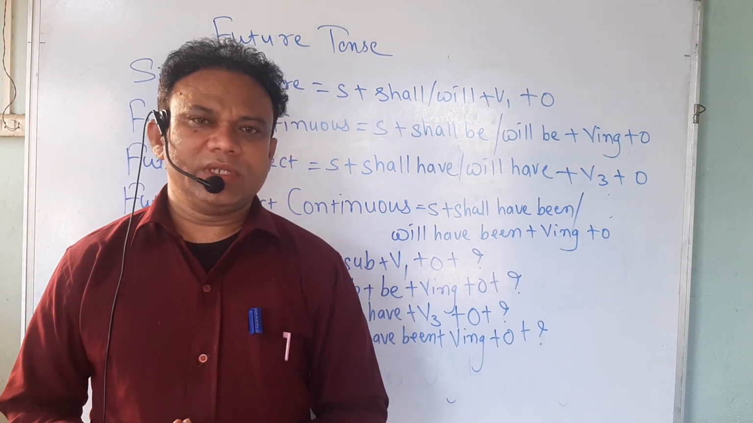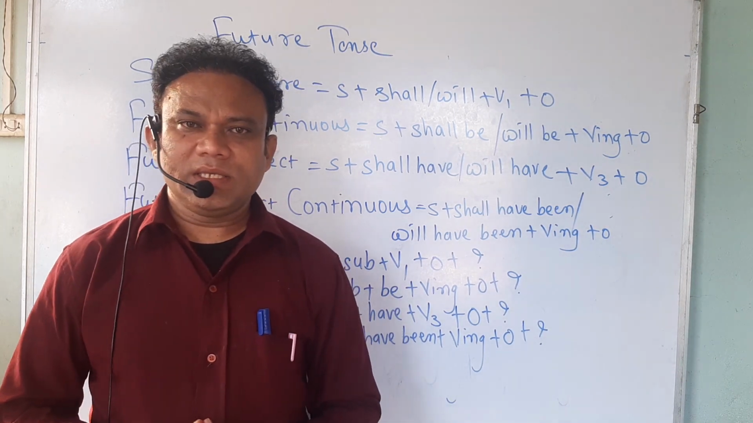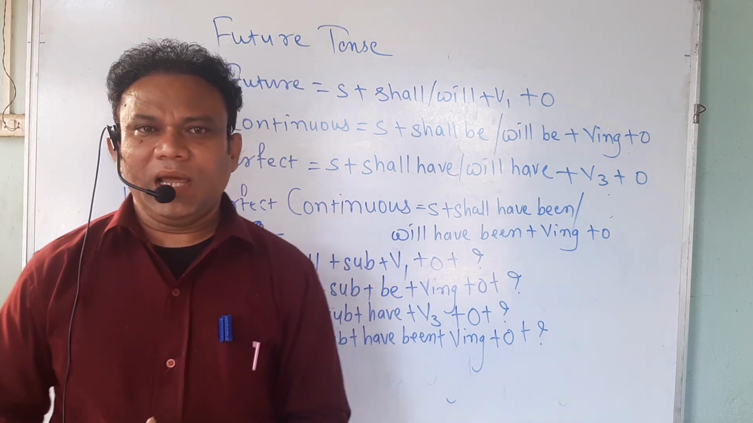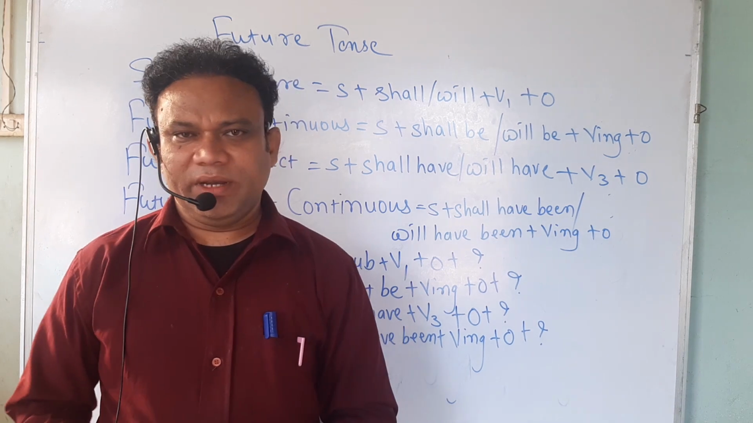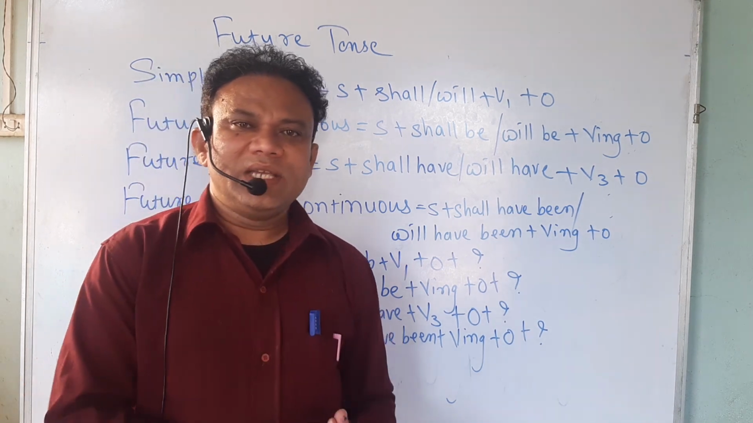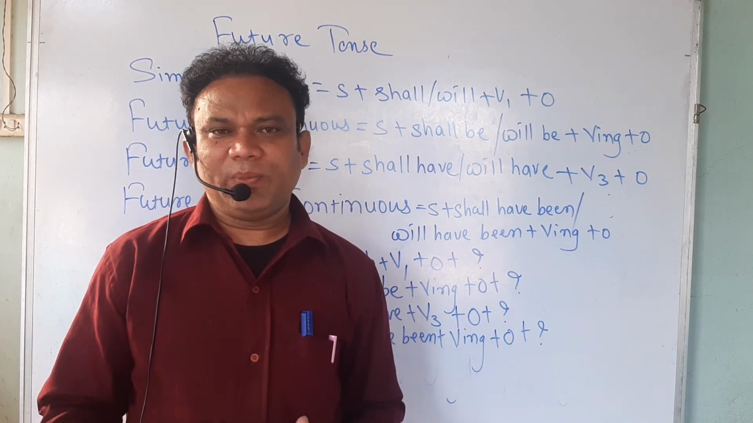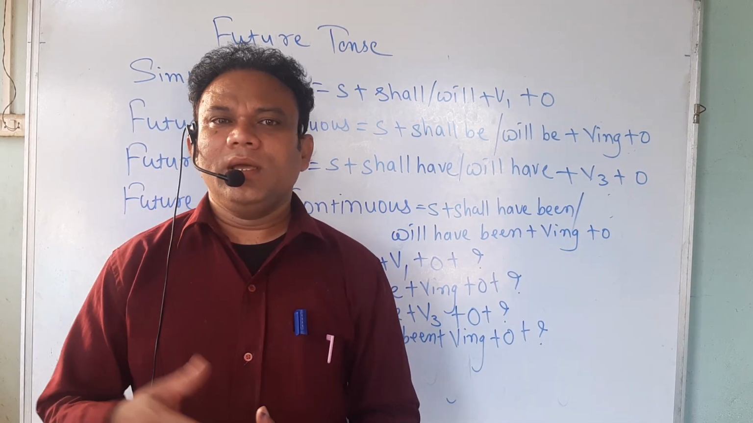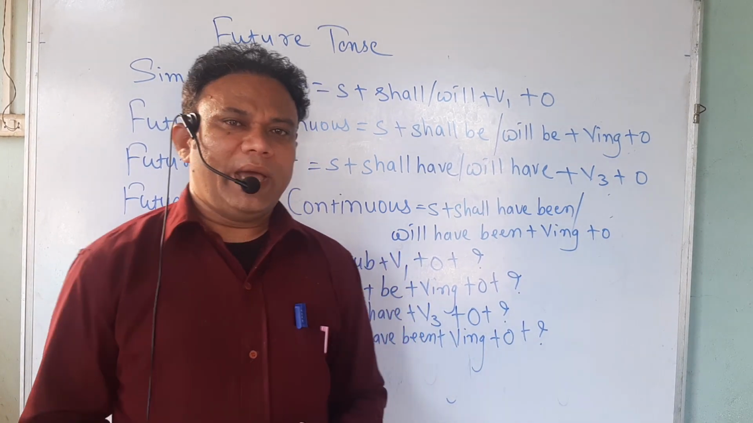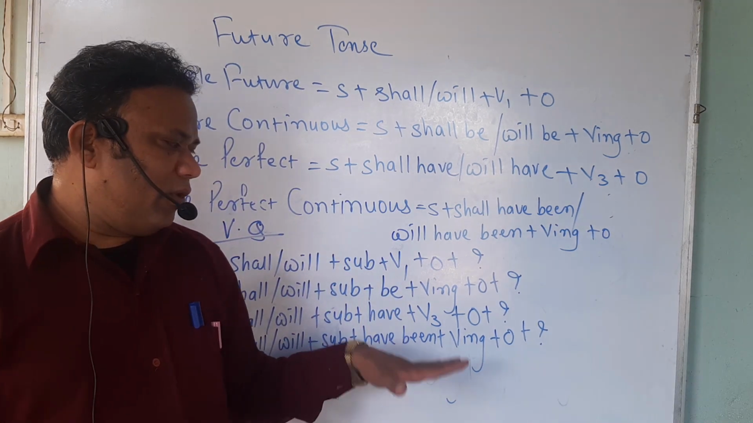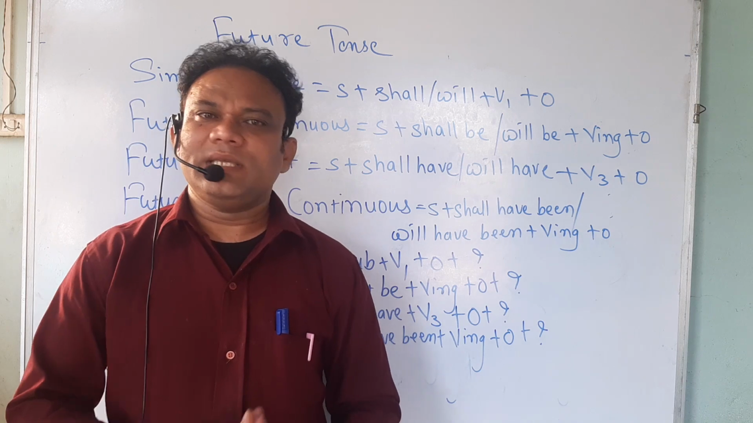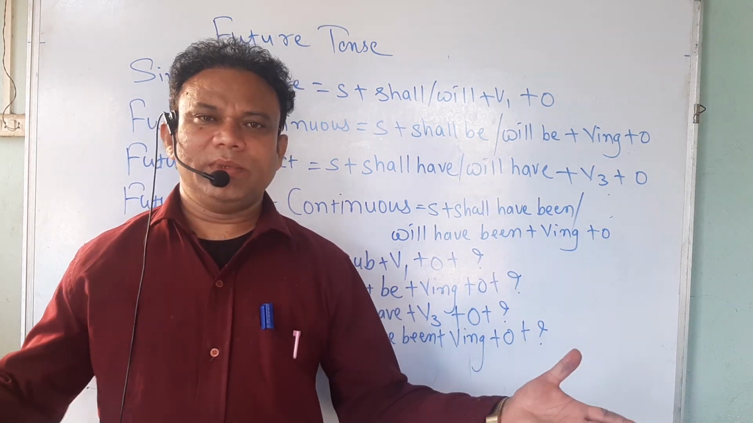The passive structure of future perfect tense is object plus shall have been or will have been plus V3. For example, I shall have written a letter. Its passive is: a letter will have been written by me. And the passive of the fourth type of future tense, that is future perfect continuous tense, is not possible.